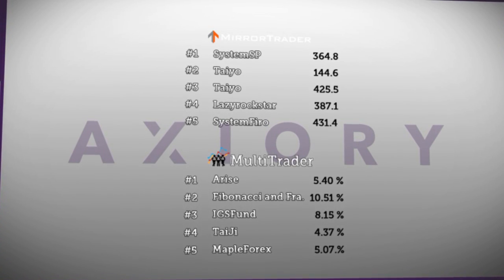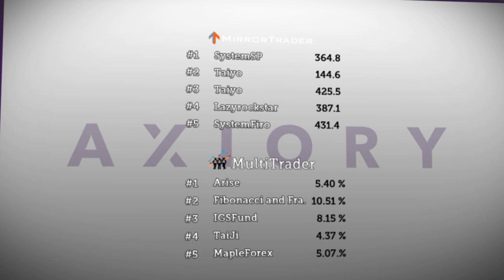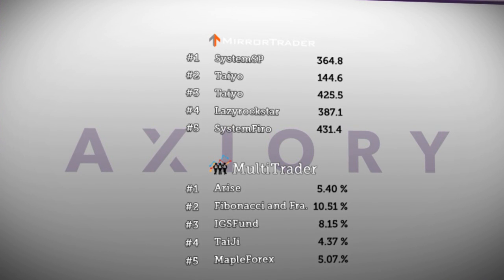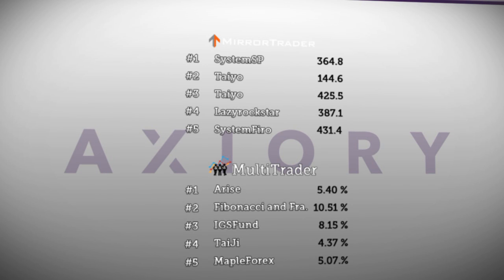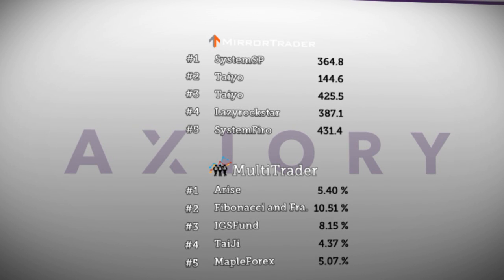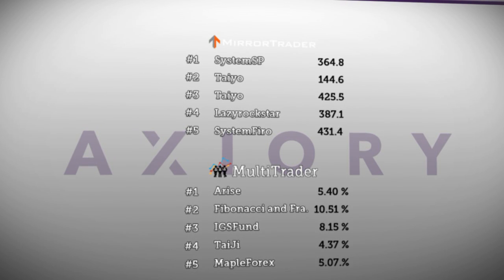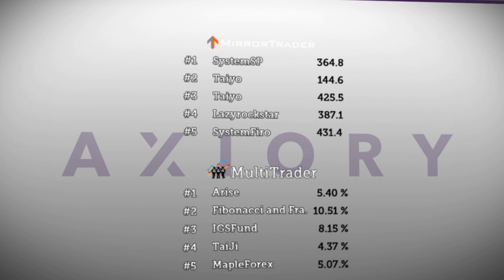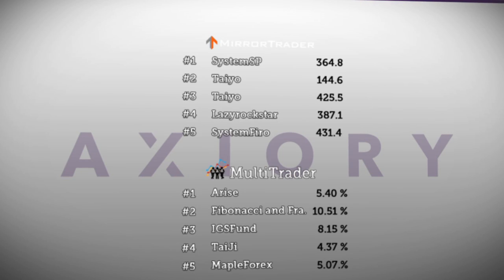In MultiTrader's platform, first strategy Arise has increased by 0.16%. Fibonacci and Fractals in the second position has also risen, but by 0.12%. IGS Fund is holding at 8.15%, followed by Taiji with 4.37% and Maple Forex with 5.07%.